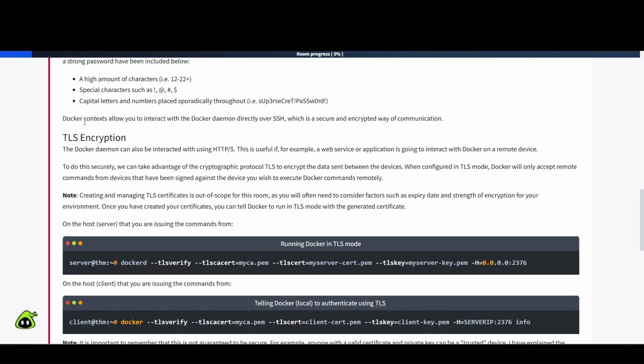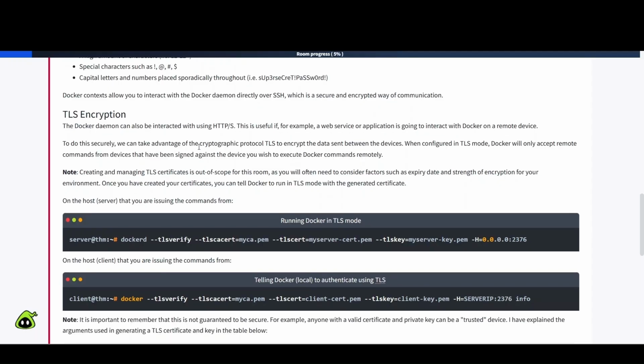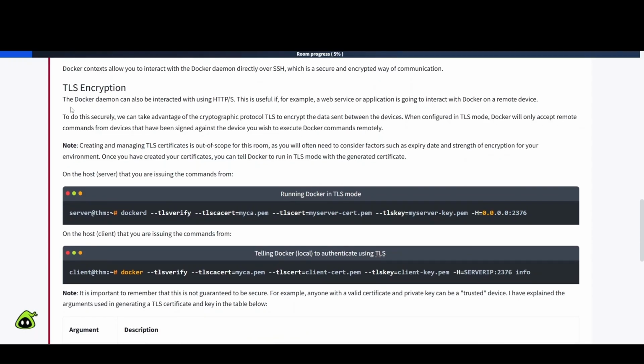Let's continue on. Docker contexts allow you to interact with the Docker daemon directly over SSH, which is a secure and encrypted way of communication. The Docker daemon can also be interacted with over HTTPS. This is useful if, for example, a web service or application is going to interact with Docker on a remote device. To do this securely, we can take advantage of the cryptographic protocol TLS to encrypt the data sent between the devices. When configured in TLS mode, Docker will only accept remote commands from devices that have been signed against the device you wish to execute Docker commands remotely.